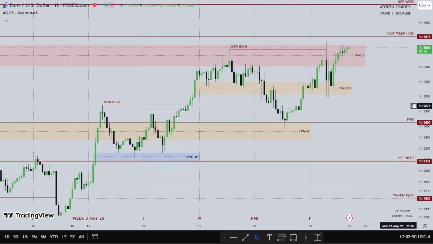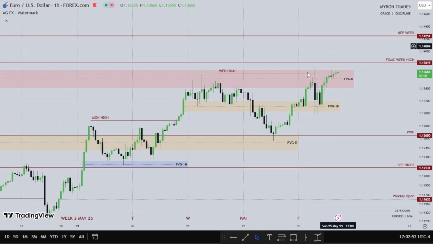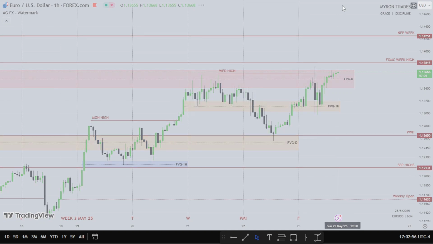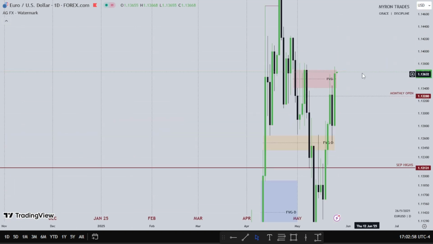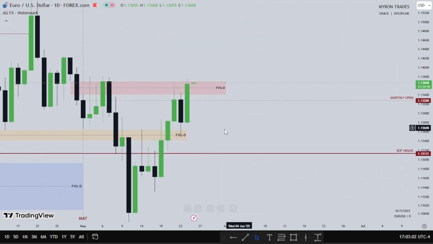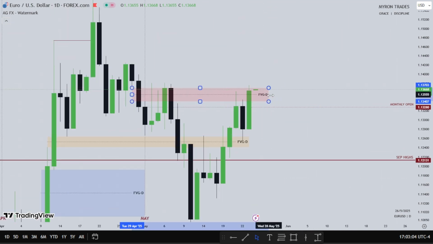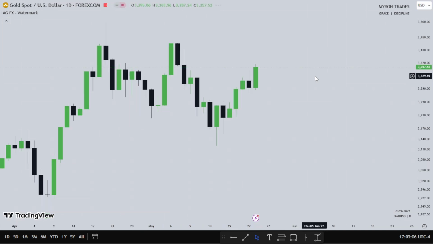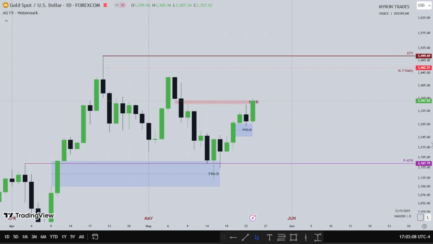So for the new week, there are some highs. I want to see euro continue going higher if the dollar would want to go lower and take out April lows. So that will be that for the euro. Let's head down to another asset class and see gold.